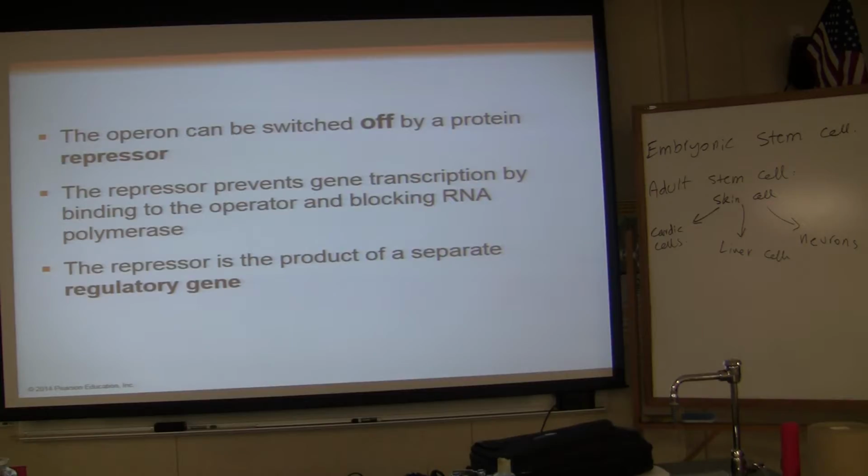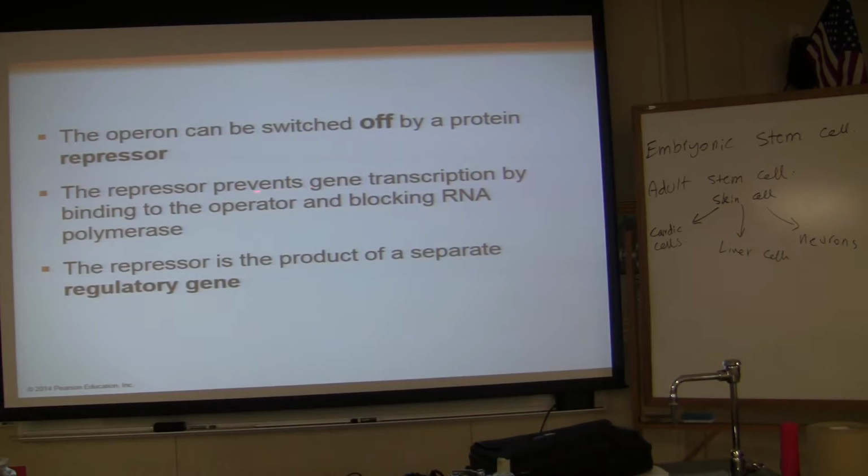Okay, operons can be switched off by protein repressors, and we'll see some pictures of the repressors. The repressors prevent gene transcription. Gene transcription, you already know what that means. What is transcription? Refresh my memory. RNA synthesis.